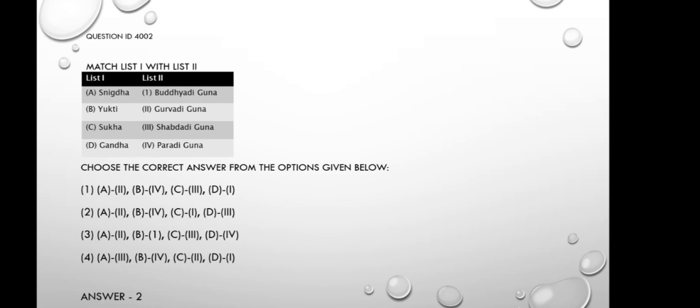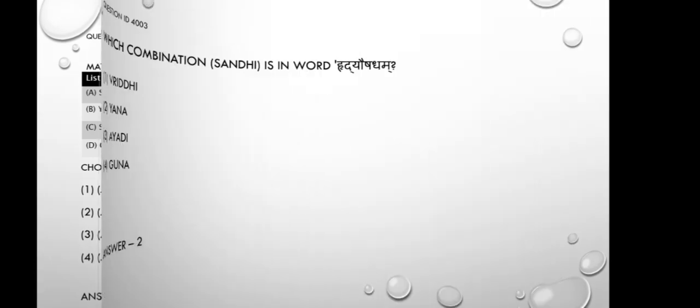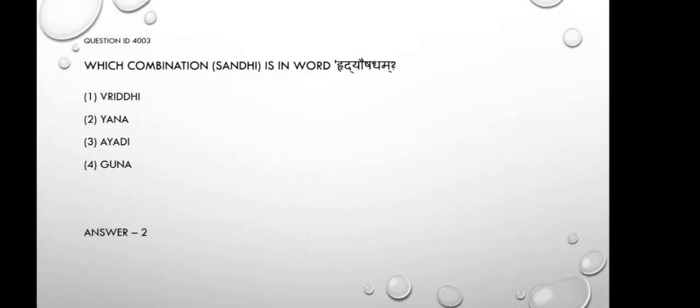I think it's clear. Now, moving to question number 3. Which combination Sandhi is in the word Hridyaushadham? Option 1 Vriddhi Sandhi, option 2 Yana Sandhi, option 3 Ayadi Sandhi and option 4 Guna Sandhi. This is a Sanskrit question.